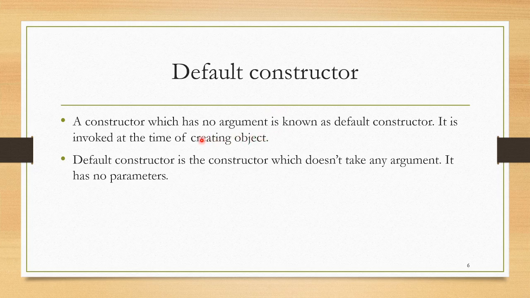A constructor which has no arguments is known as a default constructor, and it is invoked at the time of creating the object. The default constructor doesn't take any parameters and it doesn't return anything.